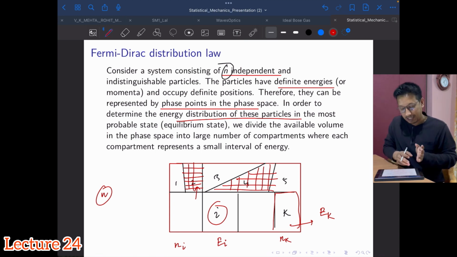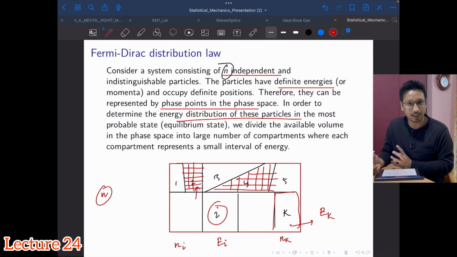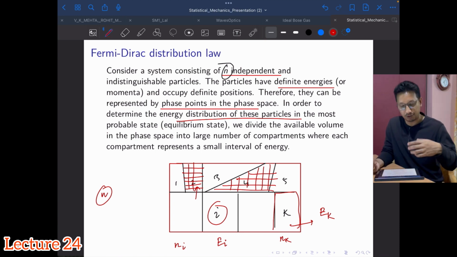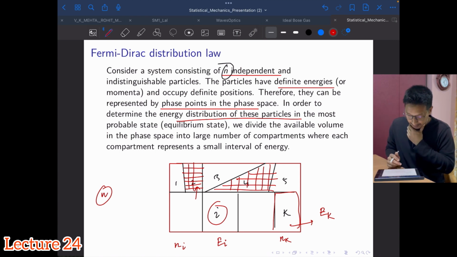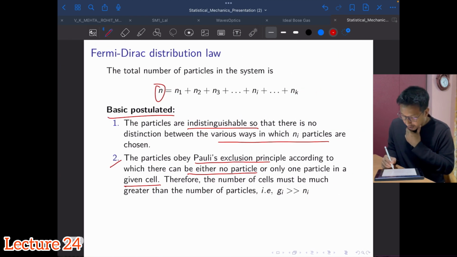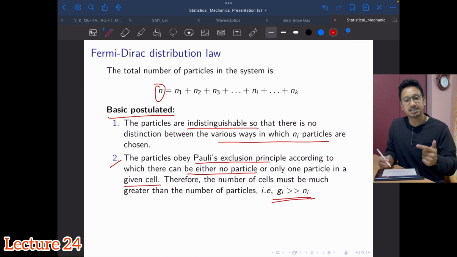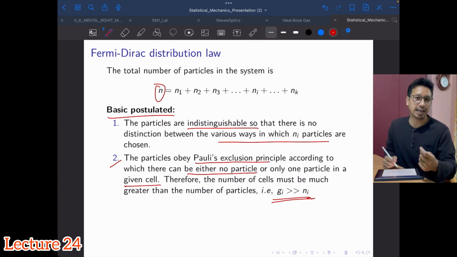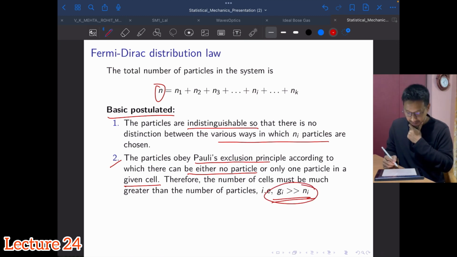That indicates the number of cells must be way larger than the total number of particles, otherwise there will be no vacant space for the occupancy of these particles. So Gi, which represents the number of cells, the number of quantum states in the energy level i, must be much greater than Ni, the number of particles.